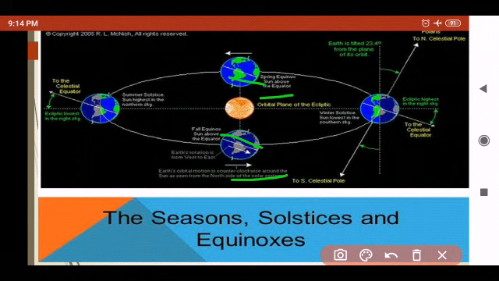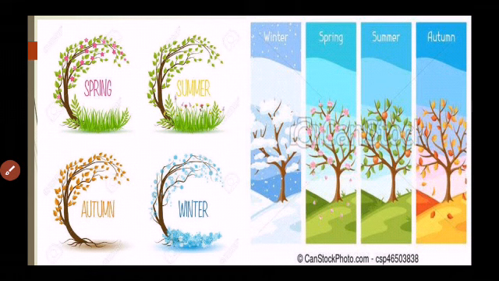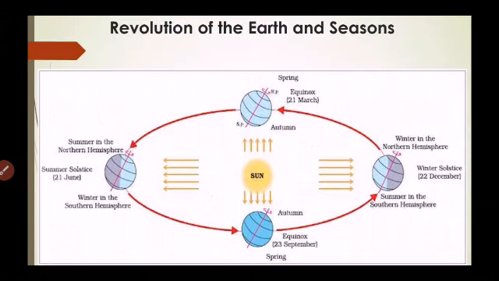So on 23rd September it is autumn equinox in the northern hemisphere, and spring equinox in the southern hemisphere. And the opposite will happen on the 21st March, that is vice versa, when it is spring in the northern hemisphere and autumn in the southern hemisphere. Now you can see the different seasons we are having during this rotation, or revolution, of the earth. We are having summer, spring, autumn and winter.